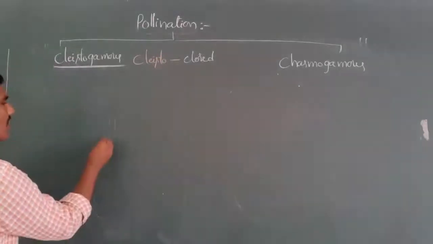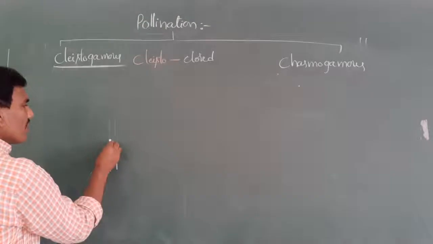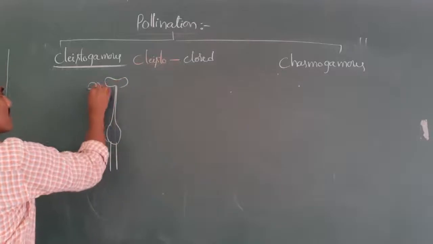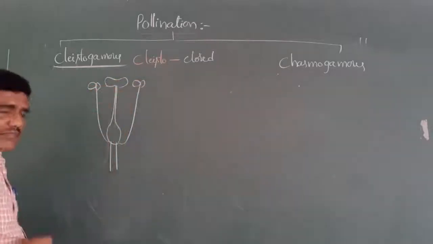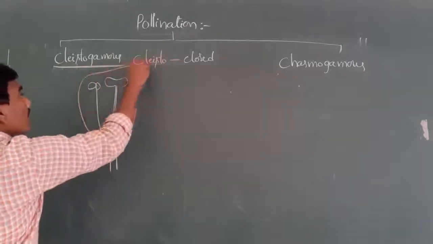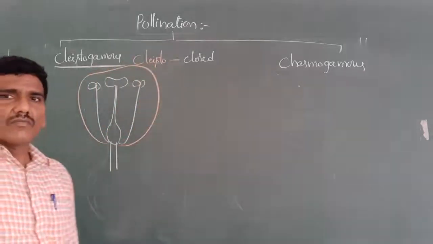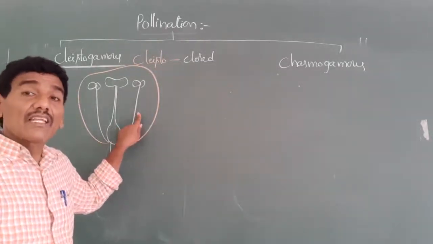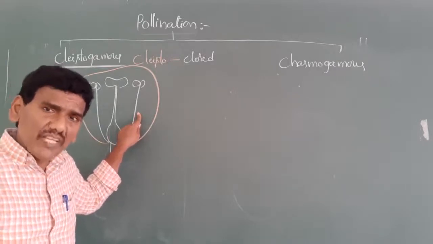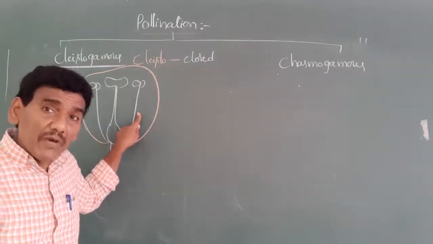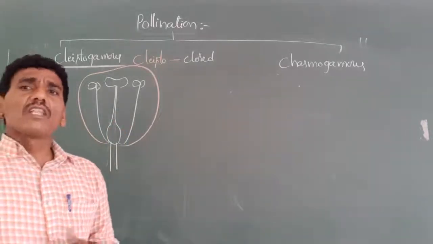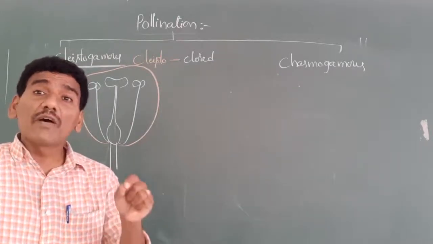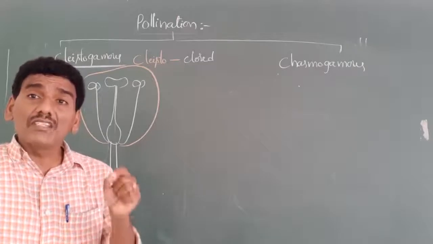For example, this is one flower. These are also known as anther and stigma. Here, this is nothing but one unopened flower. The pollination that occurs in an unopened flower is known as cleistogamy. This type of flower is called a cleistogamous flower. One more definition: the flowers which do not open are called cleistogamous flowers, and the pollination in them is called cleistogamy.